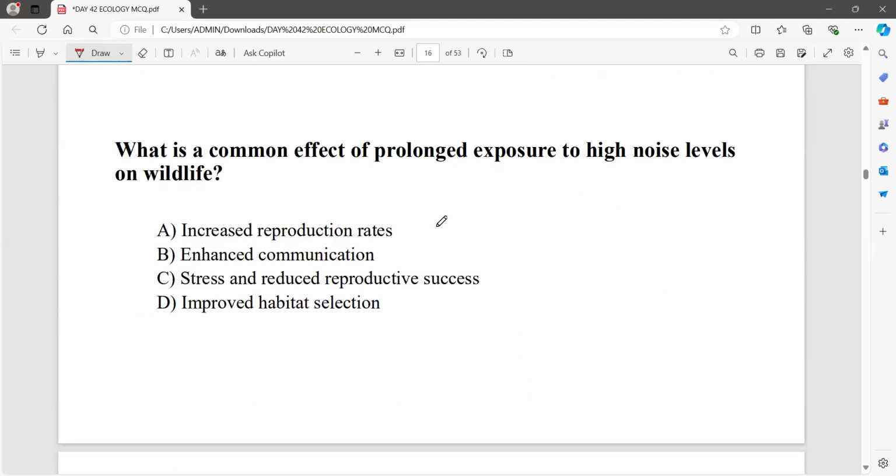And what is the common effect of prolonged exposure to high noise levels on wildlife? Increased reproduction rate, enhanced communication, stress and reduced reproductive success, improved habitat selection.